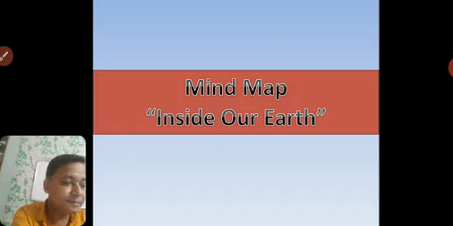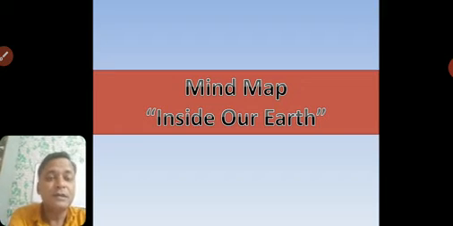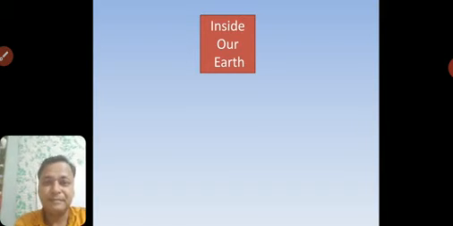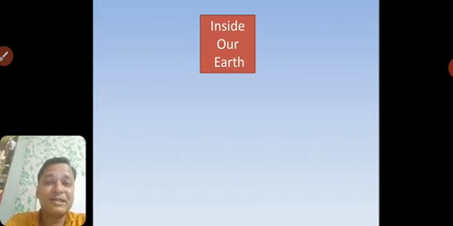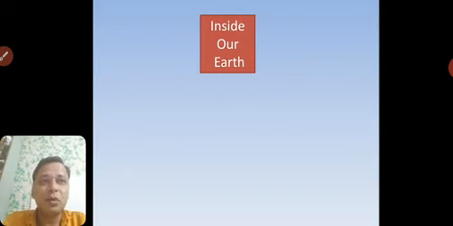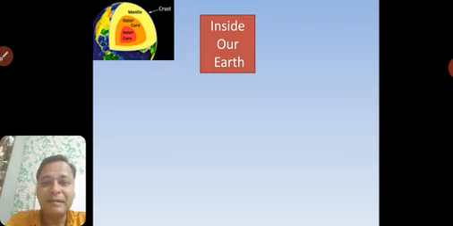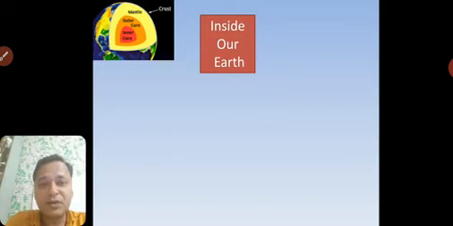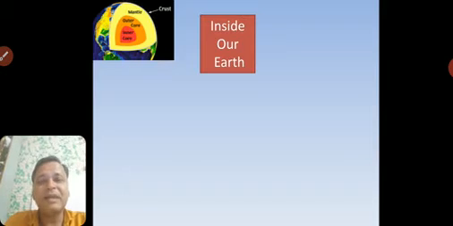So we'll start now with the mind map. The name of the chapter was Inside Our Earth. What we had seen? We had seen that the earth is similar in shape to an onion because it has different concentric layers, right? Now what are these layers? Can anyone remember? The outermost part is called the crust, then we have the mantle, and then we have the core. Core again is divided into inner core and outer core.